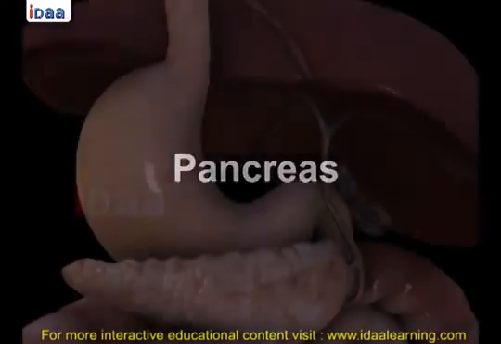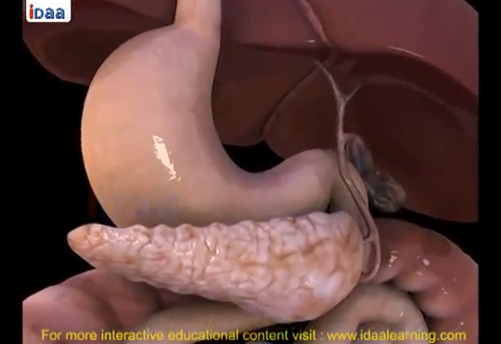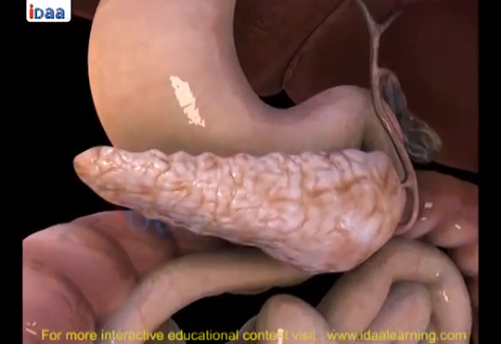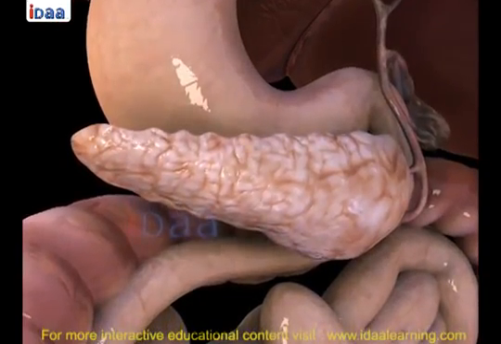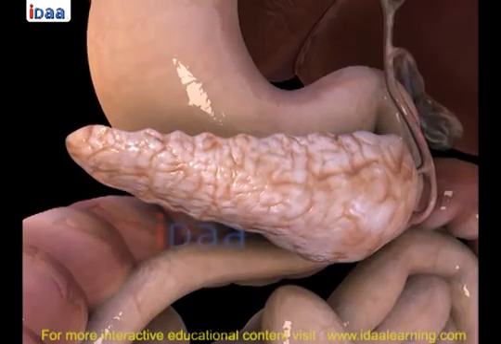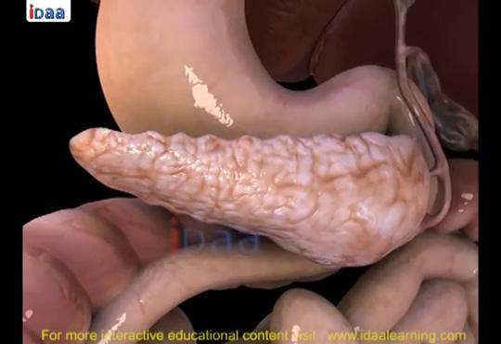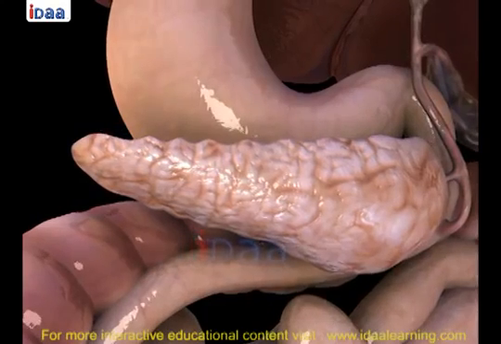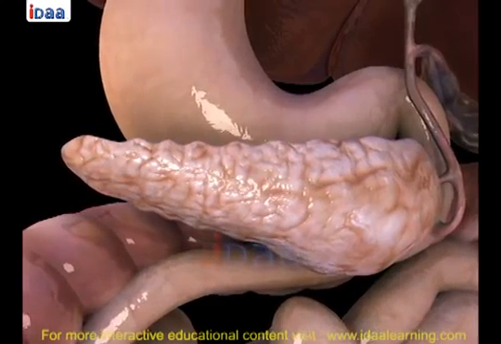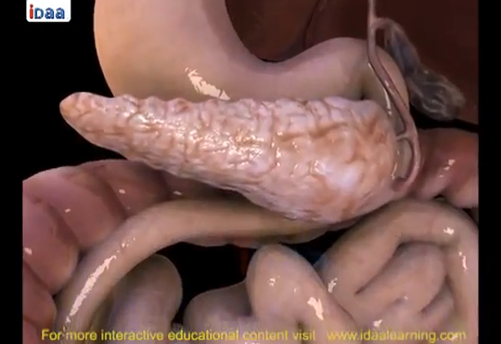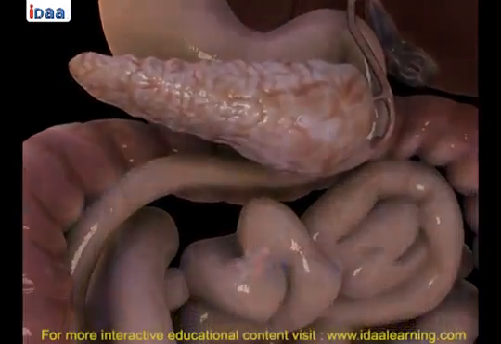Pancreas. The pancreas is a leaf-shaped and cream-colored gland located just below the stomach. It secretes pancreatic juice, which acts and breaks down carbohydrates, proteins, and fats. After this is completed, the partially digested food reaches the lower part of the small intestine, where intestinal juices act upon the food and complete digestion of any remaining components.